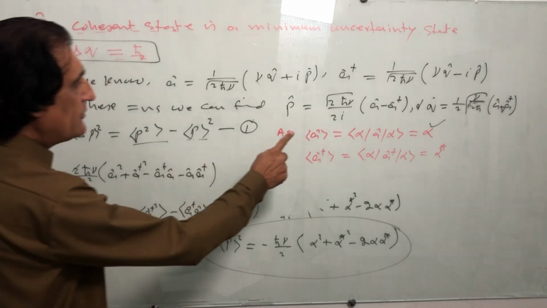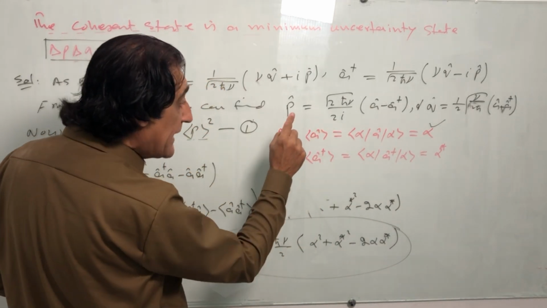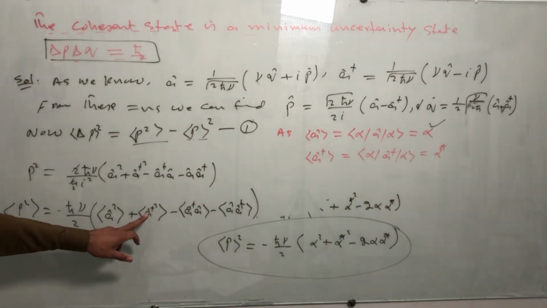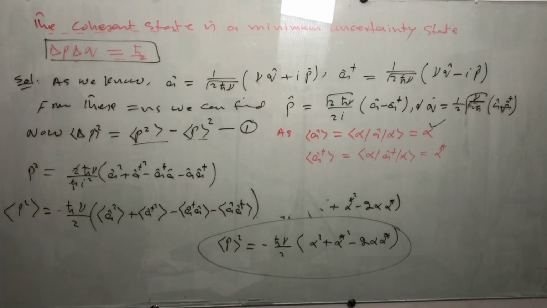Now we know the average of A is equal to alpha, so the average of A square must be alpha square, and the average of A dagger square must be alpha star square.